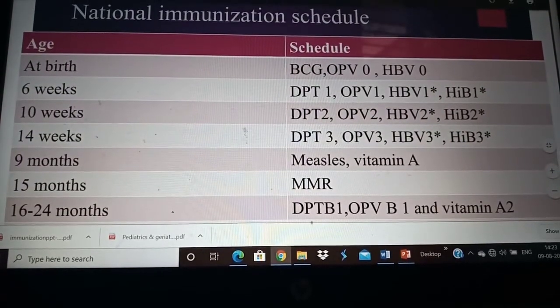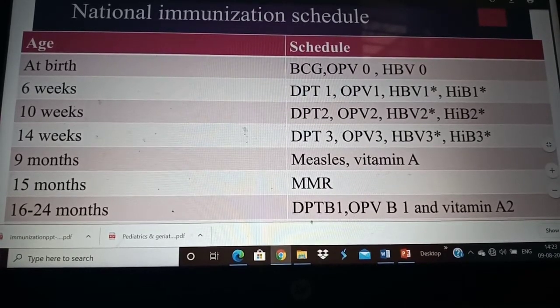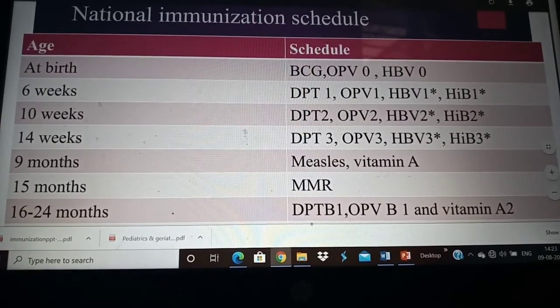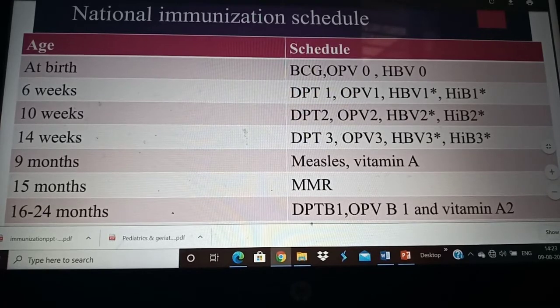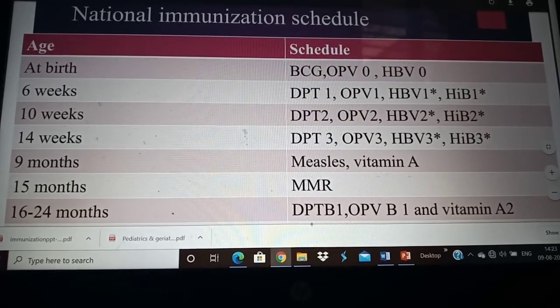The national immunization schedule is as follows. At birth, we give BCG, OPV and HPV. At 6 weeks, DPT, OPV, HBV and Hib vaccine, first dose. At 10 weeks, we give similarly all doses as second dose. At 14 weeks, the third doses of DPT, OPV, HBV and Hib.